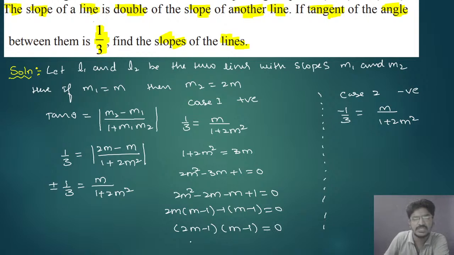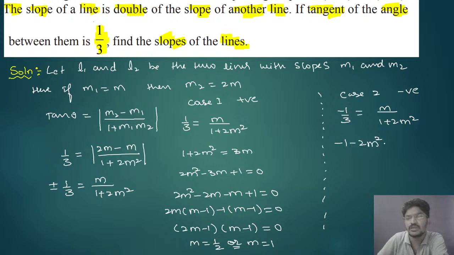So here you can see m will be equal to 1/2 or m will be equal to 1. Okay. So the same thing we have to solve with the negative case. For the negative case, that is −1 − 2m² = 3m. Taking these two terms on the LHS, that is going to be 2m² + 3m + 1 = 0. So now you have to factorize this.